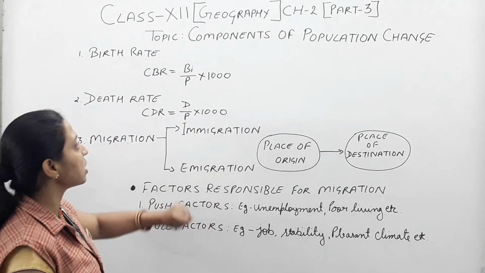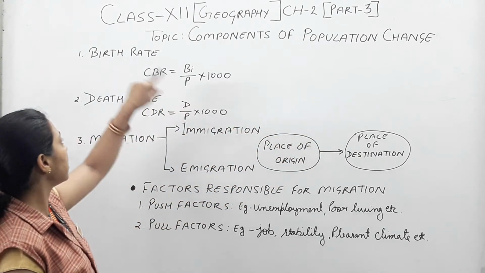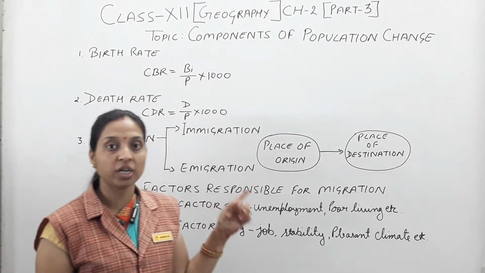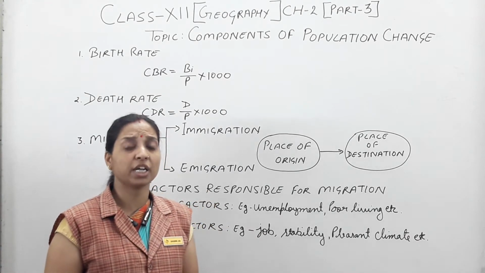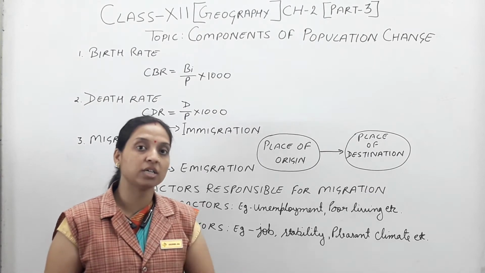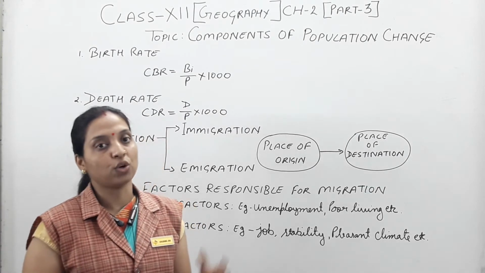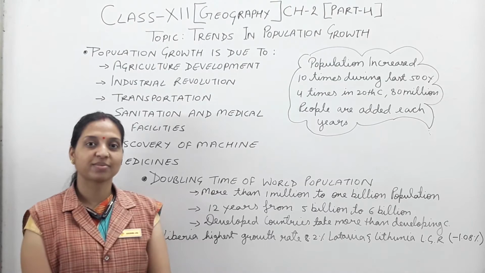So basically we have to discuss here the components of population change: how the population changes because of three factors, birth rate, death rate and migration. This migration is also divided into two parts, emigration and immigration, and these migrations are also affected because of two factors: push factor and pull factor. Hopefully you understand this concept, students. Thank you for today's class.